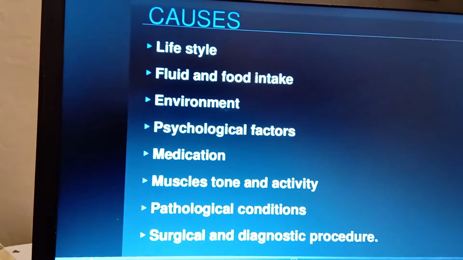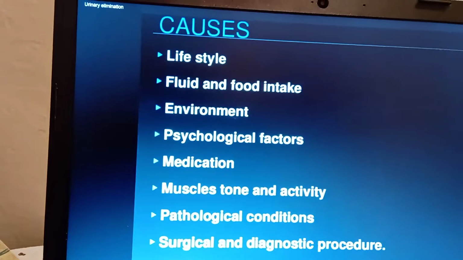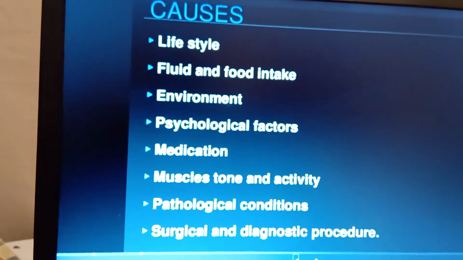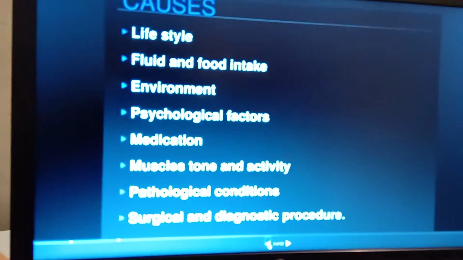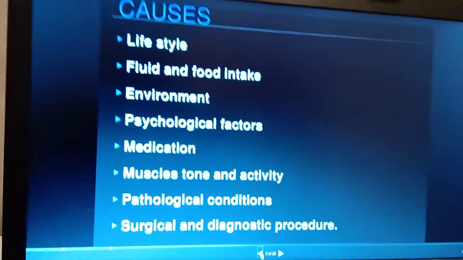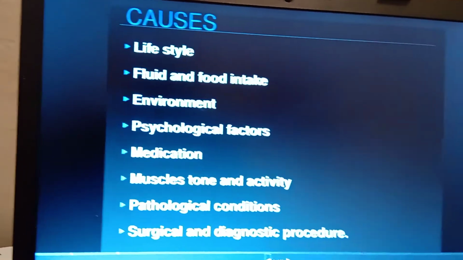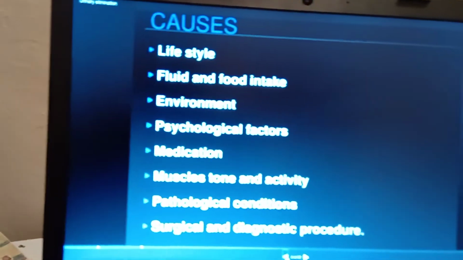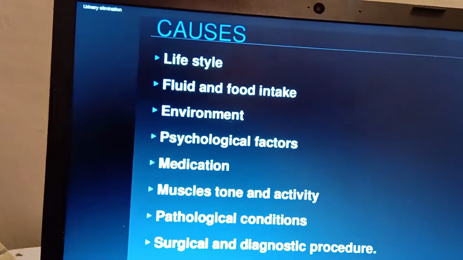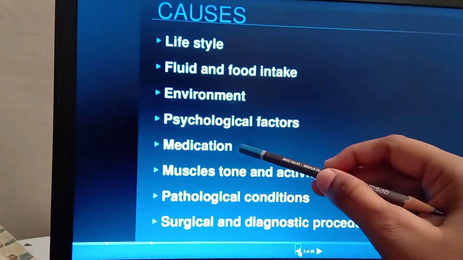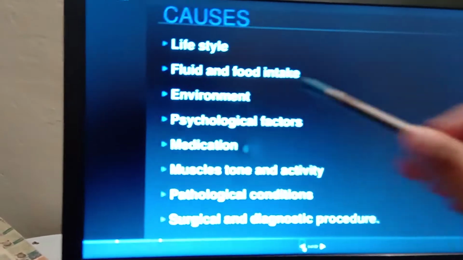For example, if you have exams, public exams, your bladder will not be in control, so you will have frequent urination, a frequent feeling of urination. That happens in a process of fear, stress, and other psychological factors. Some of the medications are also responsible for urinary incontinence.